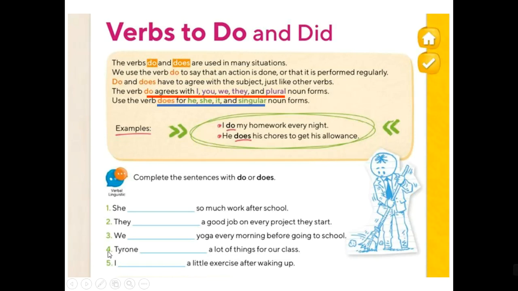In the case of number 4, Tyrone. Tyrone, is it a singular or a plural noun? Exactly, singular. So do we use do for singular nouns or does for singular nouns? Exactly, does. So this is really easy. You can check out here and then write on the line the word do or the word does according to the subject or the pronouns, okay?